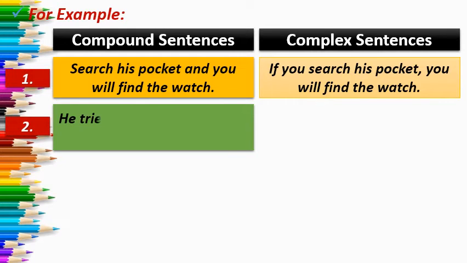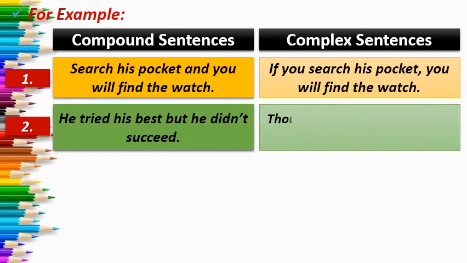See, you have to keep the sense, the meaning of the sentence the same, but it is up to you to change the way of speaking. Meaning should be the same, but the way of speaking can be different. So the next sentence is: he tried his best but he didn't succeed.